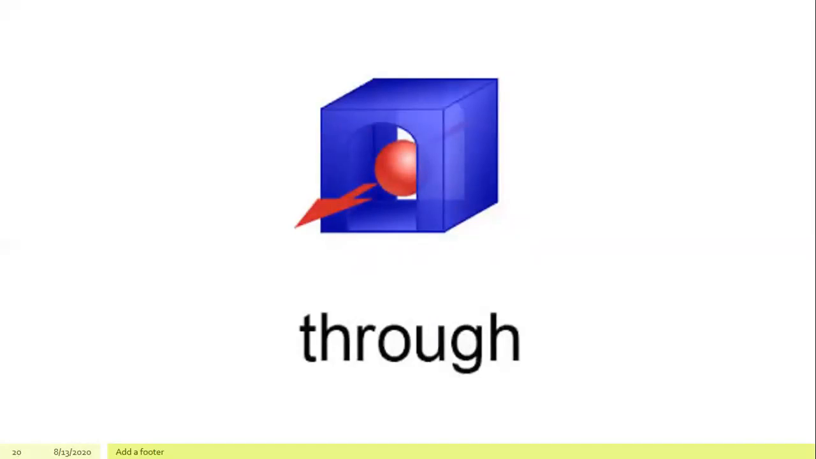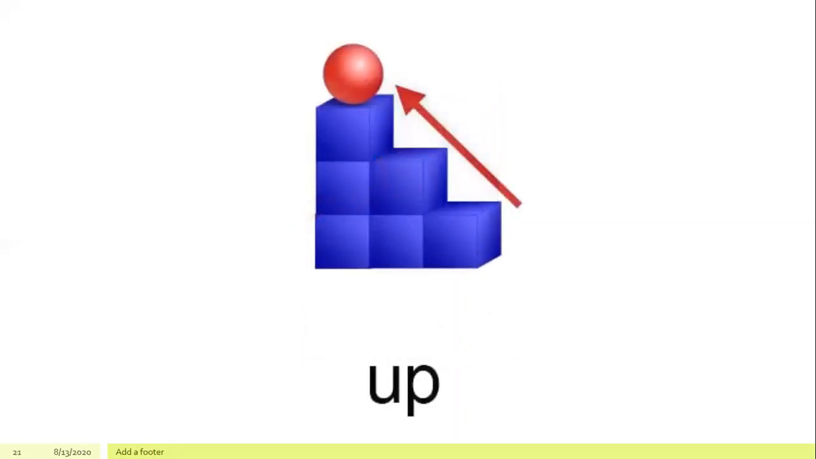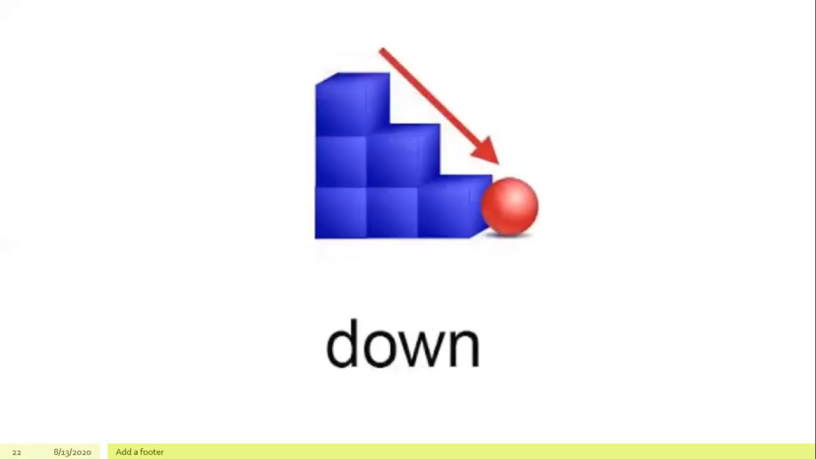The next preposition is through. The ball passes through the box. Next preposition, up and down. Up and down shows the direction. Upward direction and downward direction.